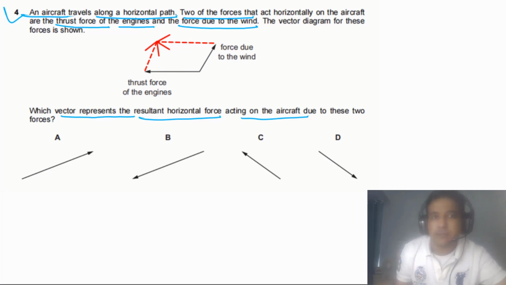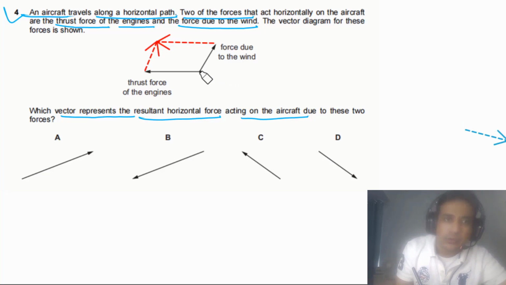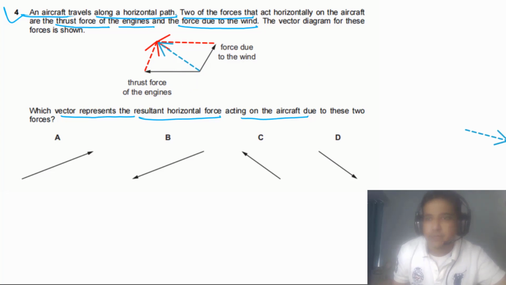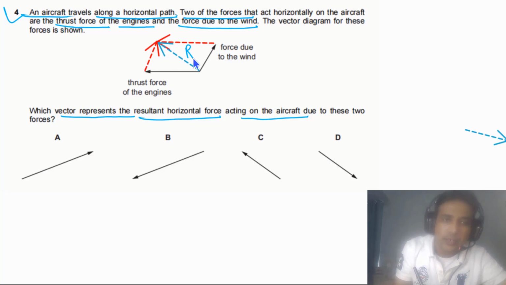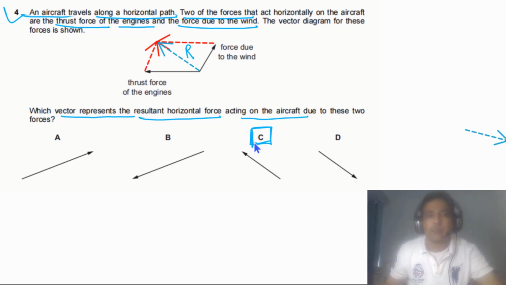Now we can draw the resultant. The resultant has to go from the tail of these two to the head of these two vectors. So this is our resultant, and we can use capital R for this. So the answer for this question has to be C. C is correct. You simply have to use the parallelogram method and you can find the resultant force.